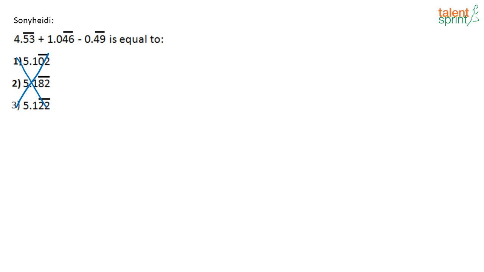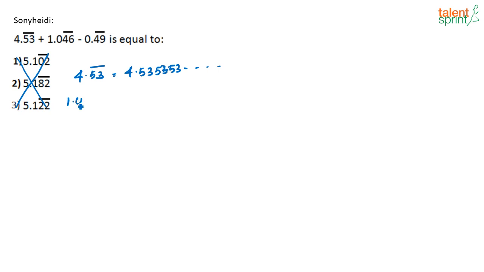So this question was posted by Sony. Try this question out. 4.53 dash, where 5.3 is, see, what does this dash represent? I hope all of you know this. 4.53 dash is nothing but 4.5353 dot dot. It's basically recurring, right? This 53 keeps recurring. So you just write it as 4.53 with a dash on top.